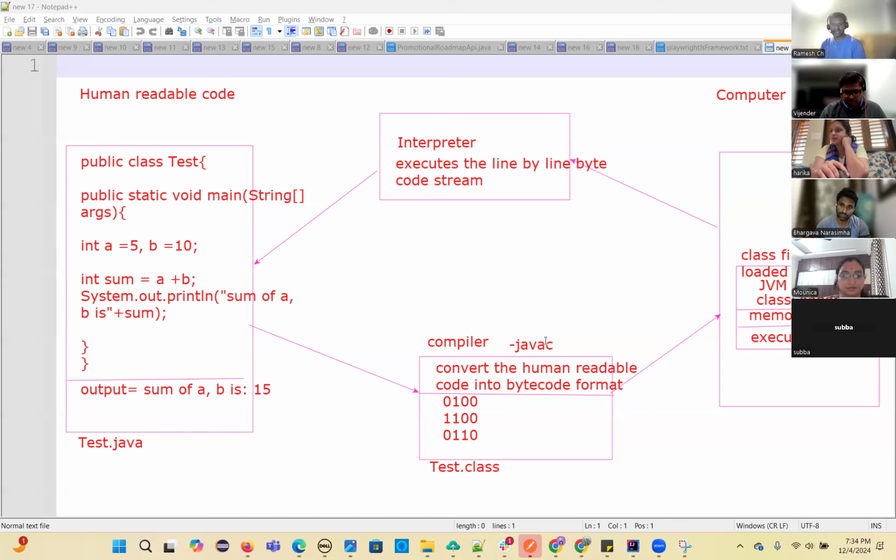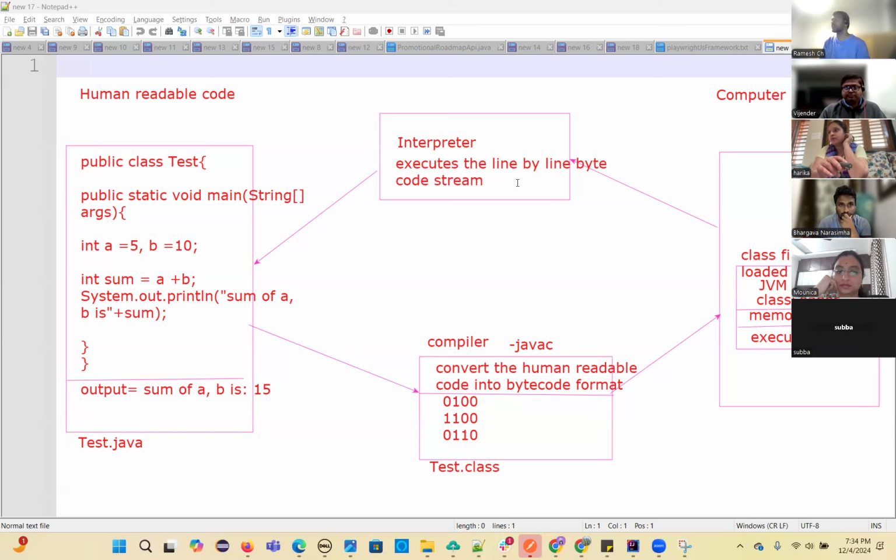So you have to concentrate on the compiler name, what file it will generate, and after generating the dot class file, who will pick it up? The class loader will pick it up. The class loader loads all the class files into the JVM, then stores them in memory, then it goes to the execution engine.